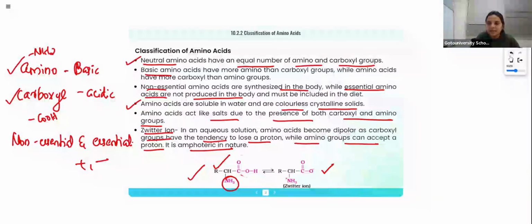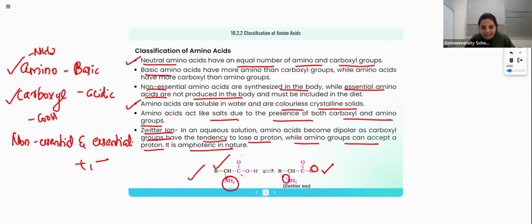Here you can see a positive charge here, a negative charge here. This is an amino acid normally. So how is this zwitterion forming? In the amino acid there is COOH and NH2. In the zwitterionic form, this is COO minus and NH3 plus.